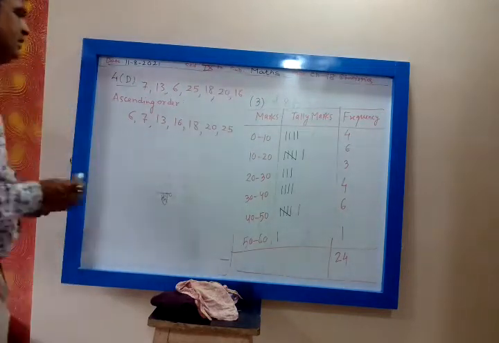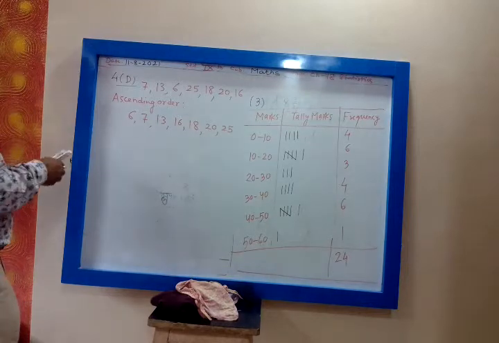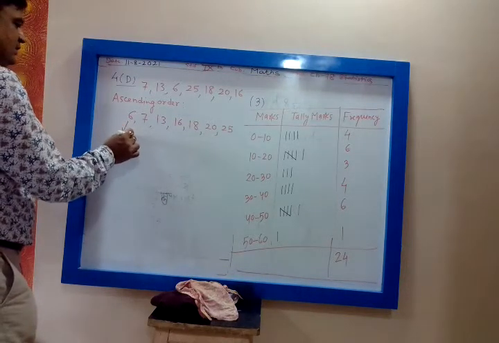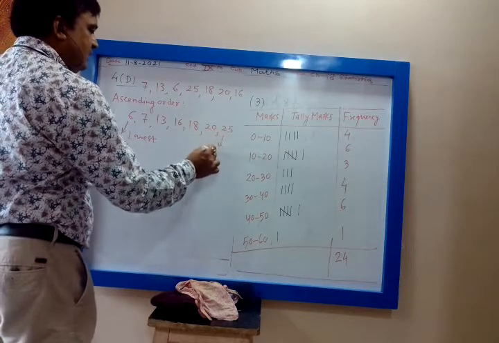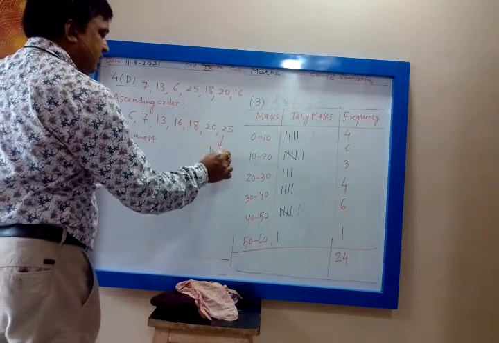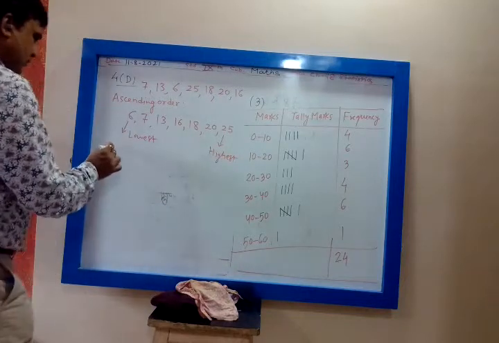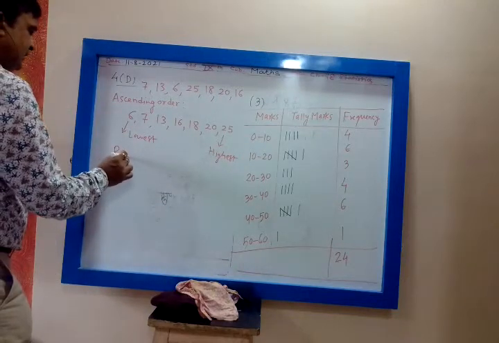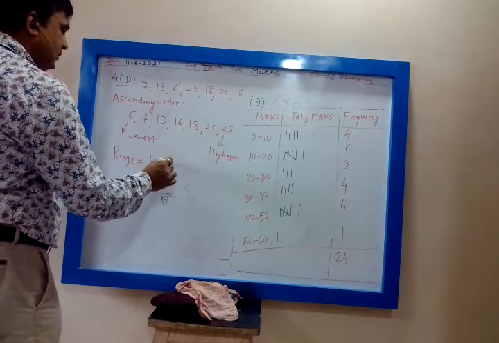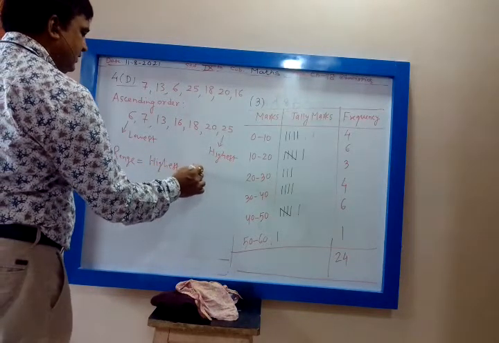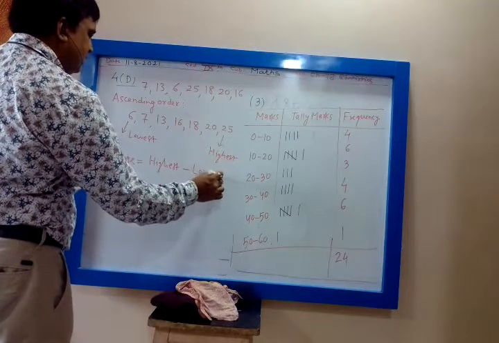Okay, arranged. Now 6 is the lowest and 25 is the highest. So range is highest minus lowest.